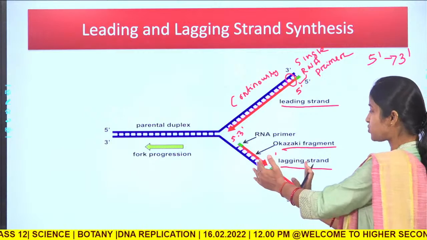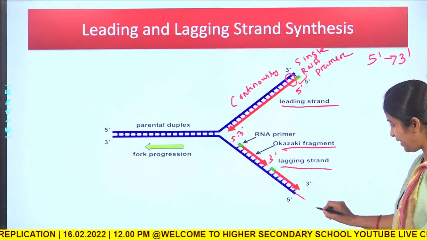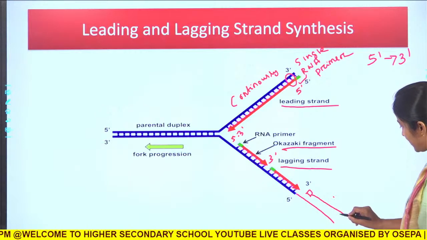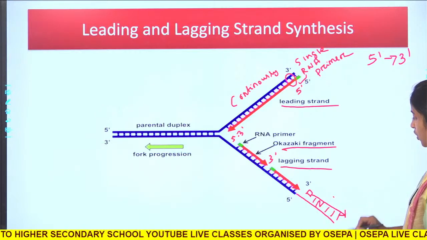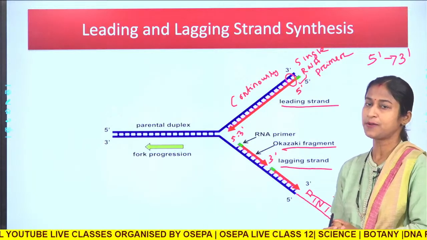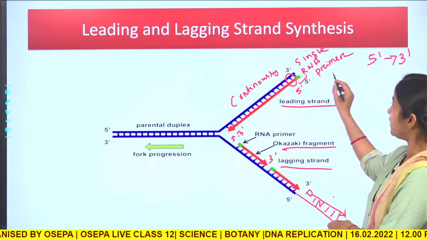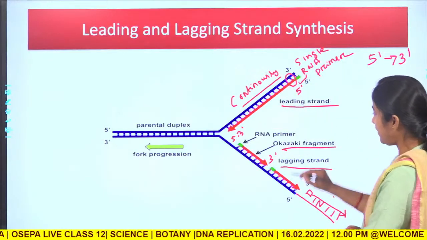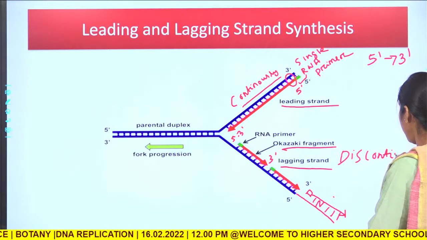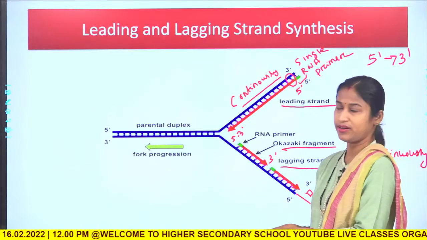As this strand is synthesized in patches, like this, these are called Okazaki fragments after the name of the scientist, and this is the fork progression. In this way the leading strand is synthesized continuously, and the lagging strand is synthesized discontinuously.